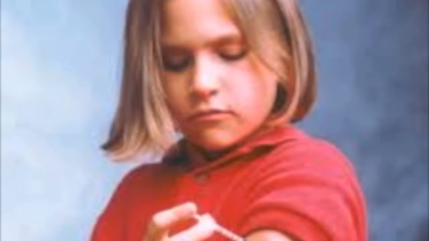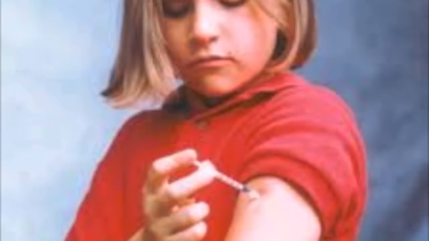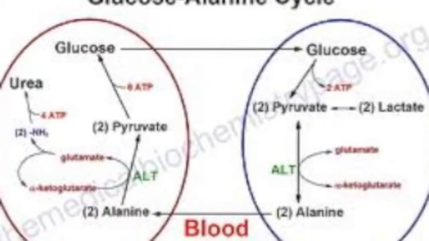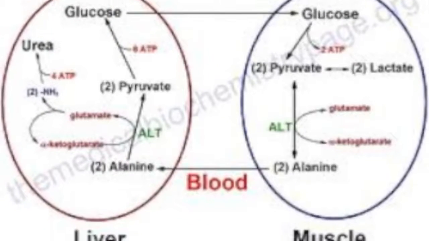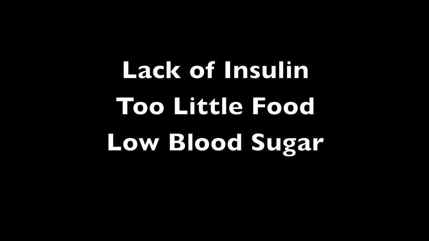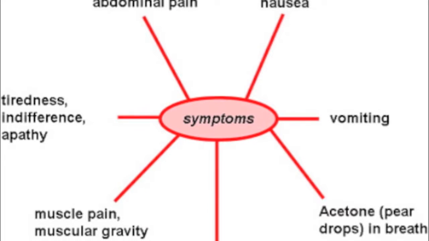Insulin can be injected by people with type 1 diabetes, which essentially brings the body back to normal in terms of the processing of glucose. However, if there is a lack of insulin, too little food, or low blood sugar in a type 1 diabetes patient, they may have a risk of reaching a dangerous condition known as ketoacidosis, which occurs when the body cannot find the glucose it needs to function.